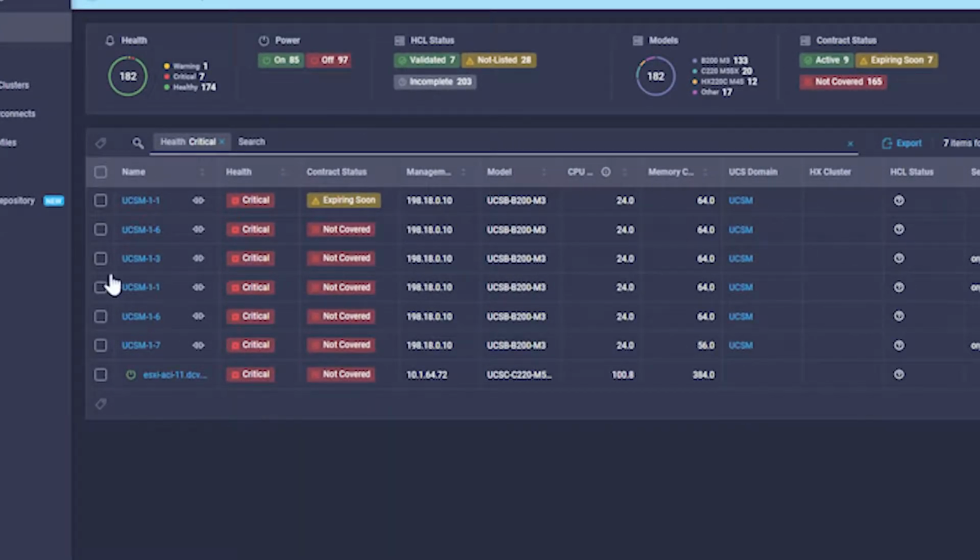Now, I want to call out a couple of things. I've got a number of columns available to me here that are showing me different information about my systems, different information based on what I would want to see about my systems.